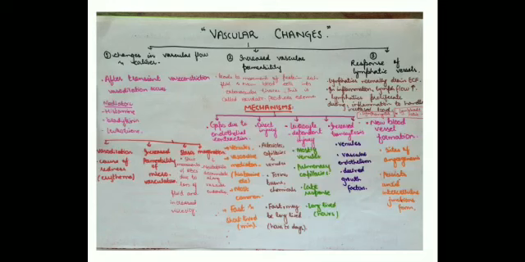How does it happen? It increases the osmotic pressure of interstitial fluid, leading to more outflow of water from the blood into the tissue. So the resulting protein-rich fluid accumulation is called an exudate. There is a difference between exudate and transudate that will be discussed later on. Basically, exudate has a high protein content and contains some white cells and RBCs, while transudate has low protein content and low cells.